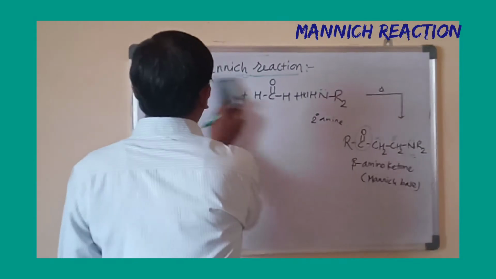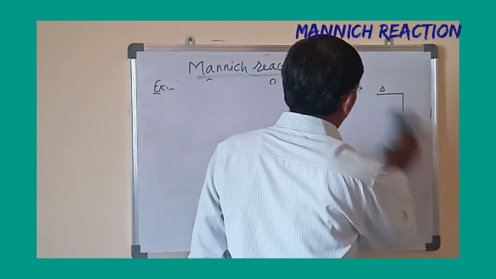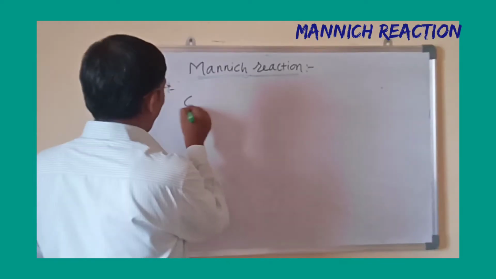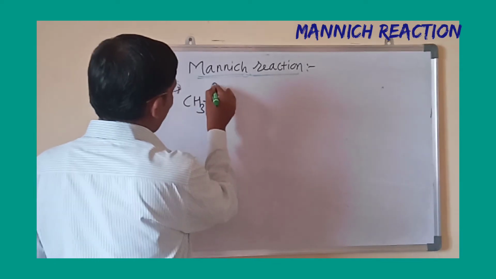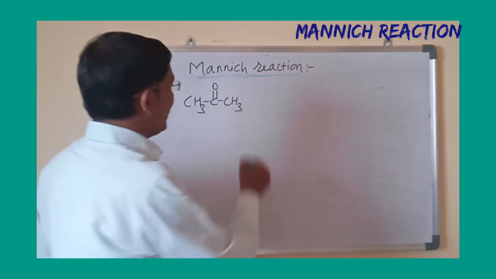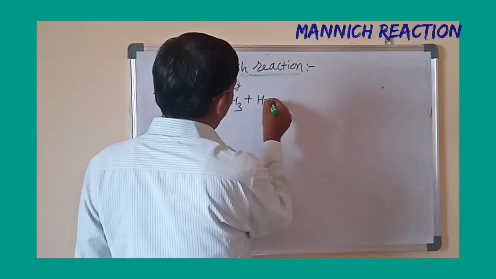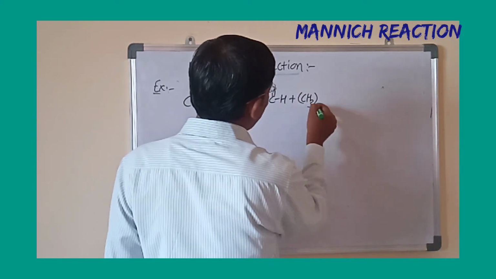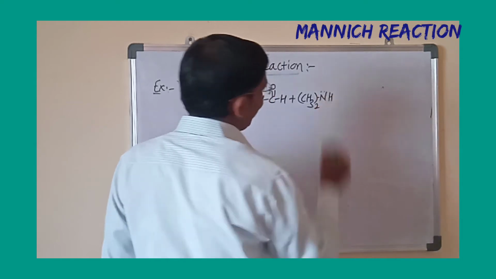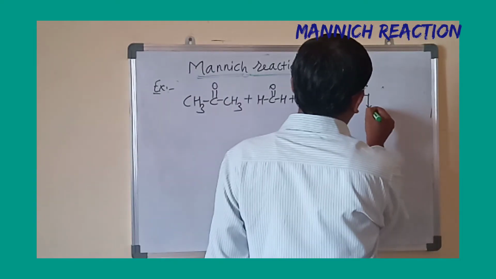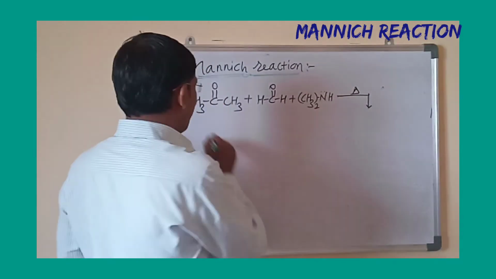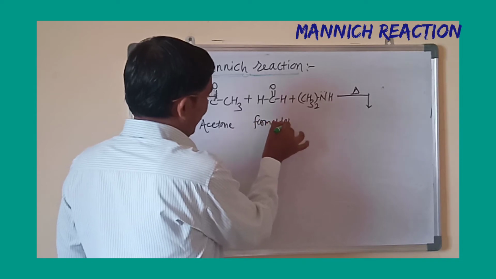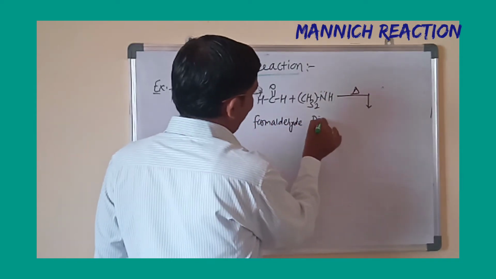Okay, now we will take a particular example. Take now acetone CH3 C double bond O CH3. Acetone is treated with one of the formaldehyde, one of secondary amine as dimethylamine, CH3 taken 2 times NH. Okay, which on heating we will get the product. This is acetone, this is a formaldehyde, and this is a dimethylamine.